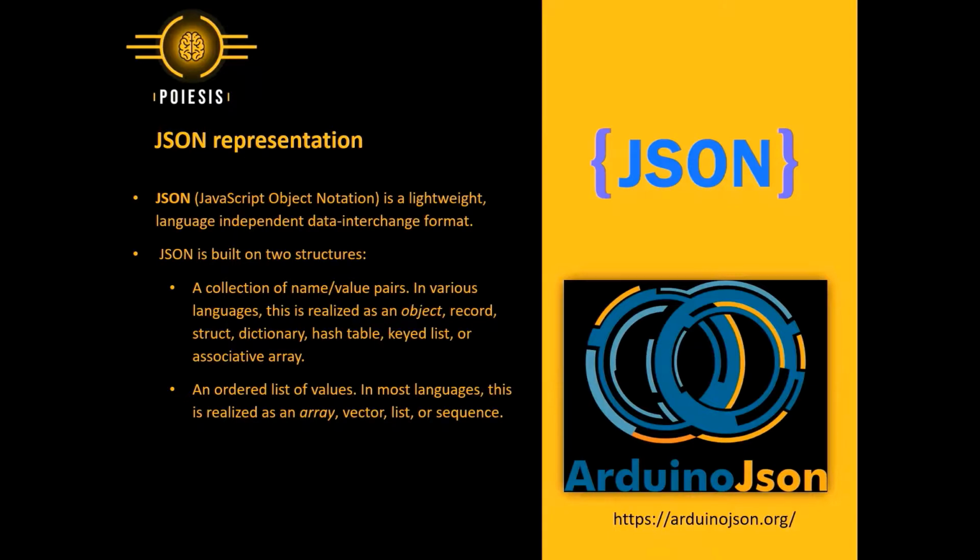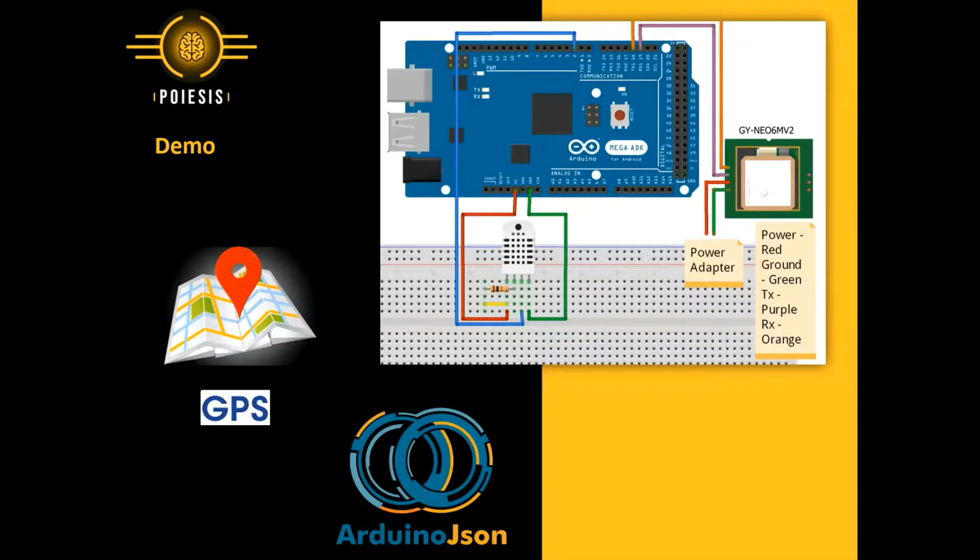Almost all the programming languages provide tools and libraries to create and perform operations on JSON data objects. In the next video session, I will demonstrate how to use Arduino JSON library to convert GPS and sensor data into a JSON object.